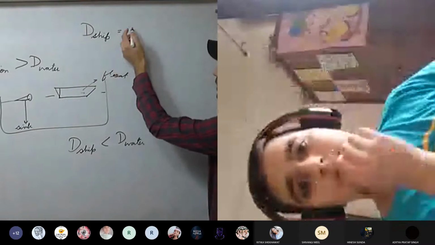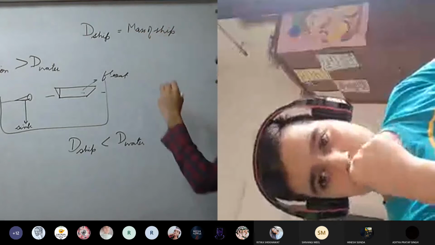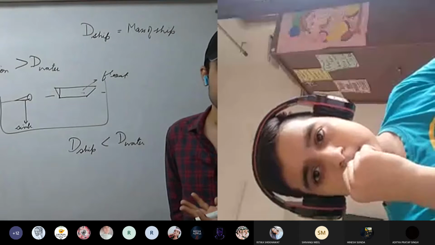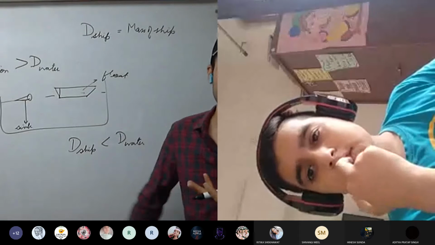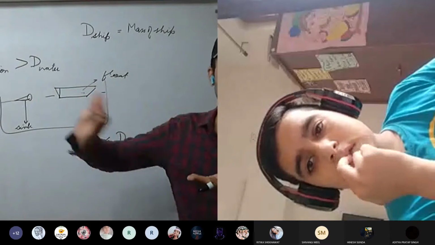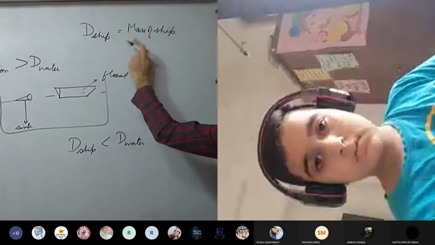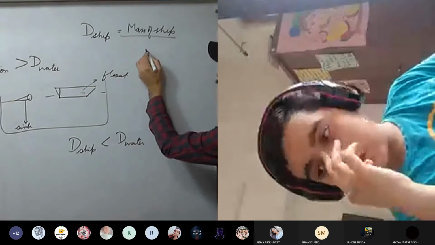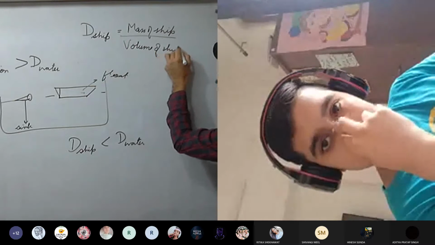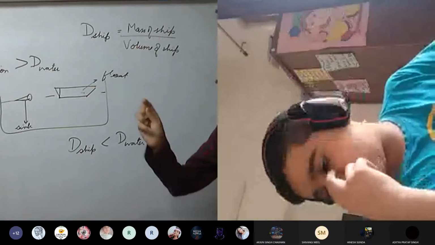What is the density of the ship? See here, other materials we can neglect. They are not much heavy as compared to the iron. The main material used in a ship is iron. If we compare the other materials used, their mass is much less as compared to iron, so we can neglect them. Density of the ship is the mass of the ship divided by the volume of the ship.